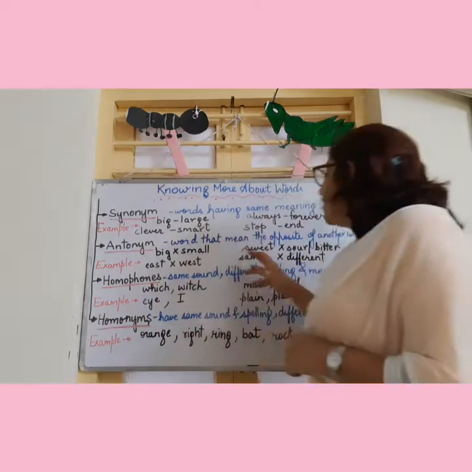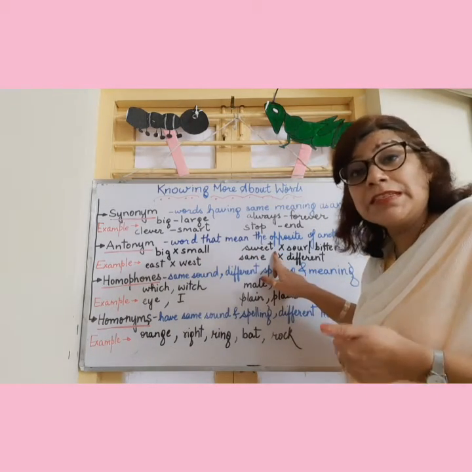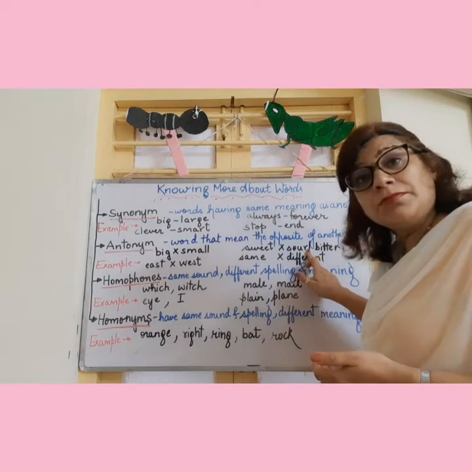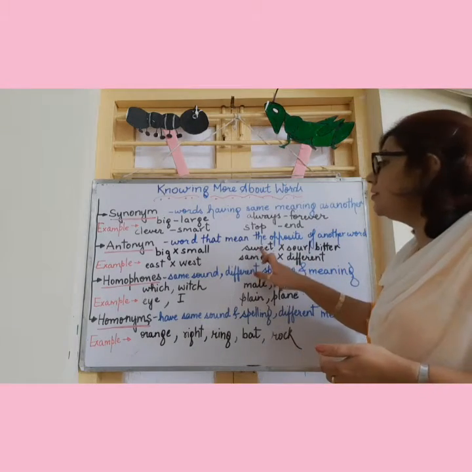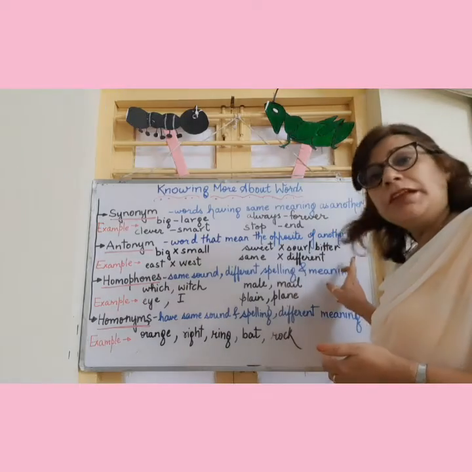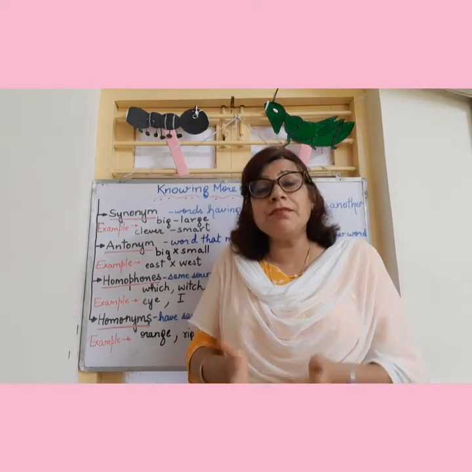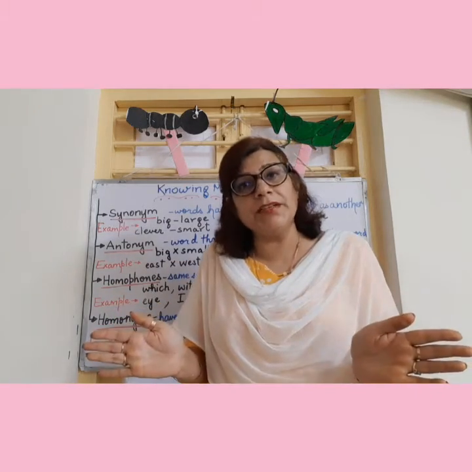Same way we have words like sweet. Don't we say something is sweet? The chocolate is sweet. And we say sour or bitter. Both are the opposites of or the antonym of sweet. Then same, different. We have same bags, we have different bags. So they are opposite in meaning.